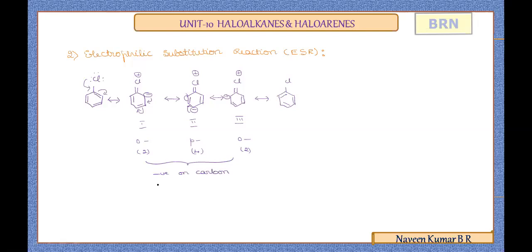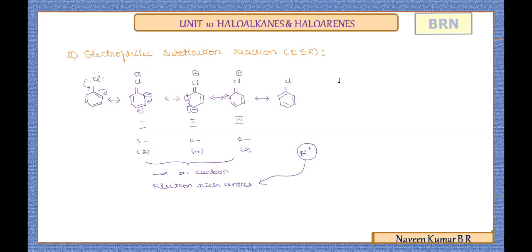So these carbon atoms act as electron rich centers. These electron rich centers give space for the incoming electrophiles in the substitution reaction to come and bind. Hence the electrophile is attracted towards the electron rich centers, that is, at the ortho and para positions.